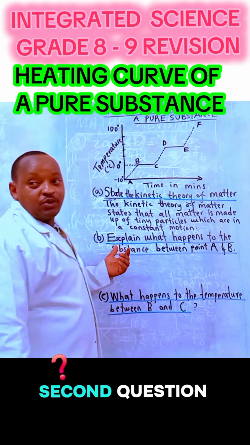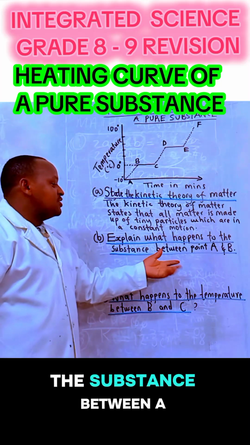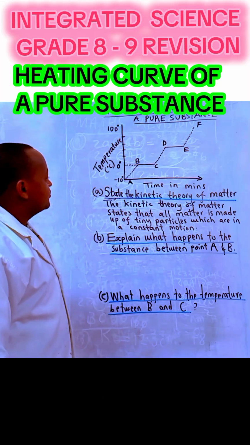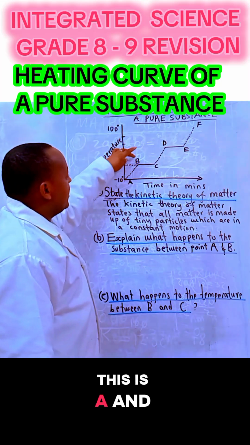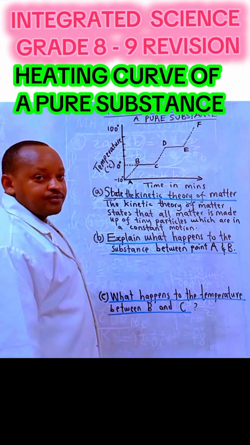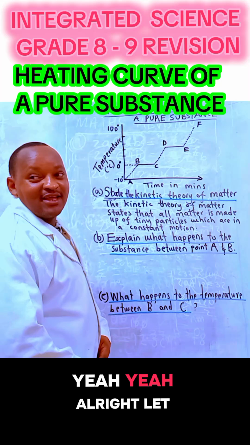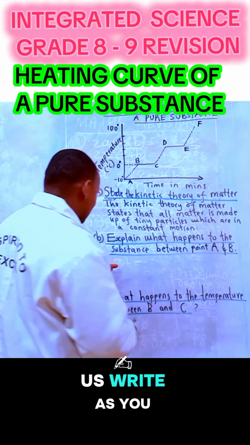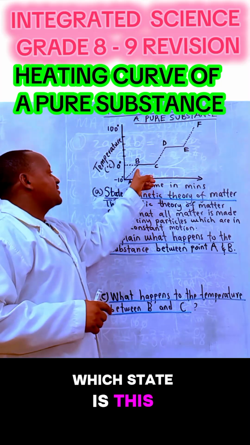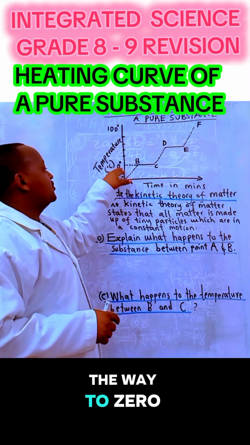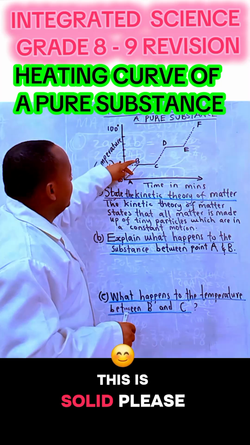All right, let's go to the second question. Explain what happens to the substance between A and B. Look, this is A and B. What happens here? Let us write as you have said. First of all, let us know the state. Which state is this? Negative 10 degrees all the way to 0. This is solid state.